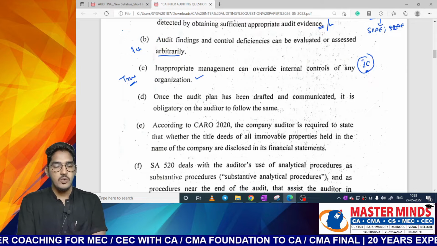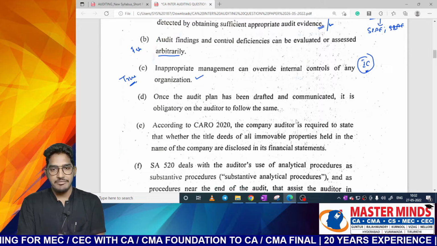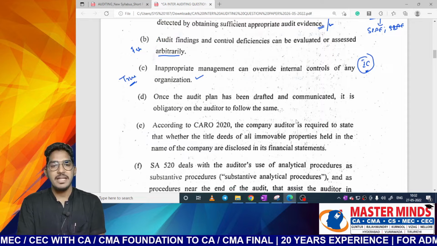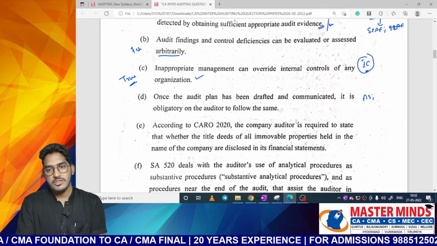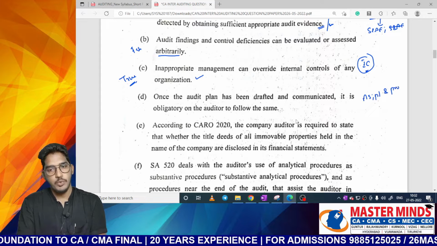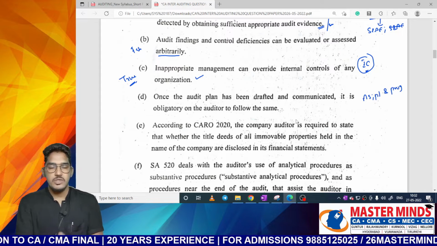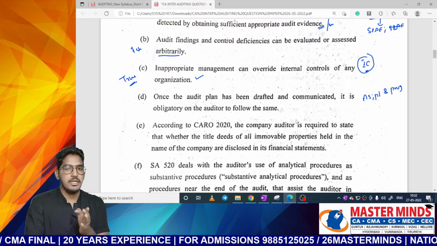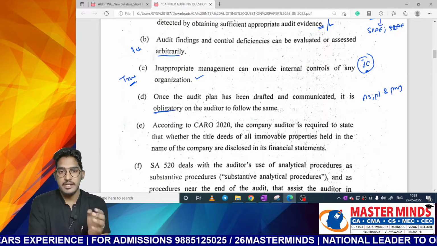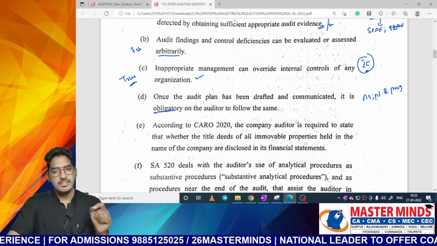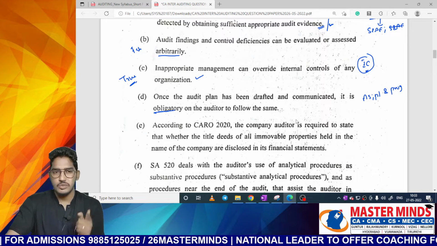Next one. Once the audit plan has been drafted and communicated, it is obligatory on the auditor to follow the same. So this question is from audit strategy, planning and program. What they are trying to say is, once the audit plan has been developed and communicated, it is mandatory, obligatory in the sense of mandatory, on the auditor to follow the same. Strictly you have to follow. Is it so? No. Why?